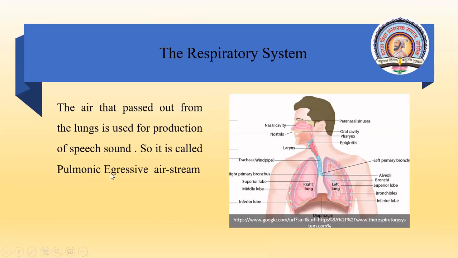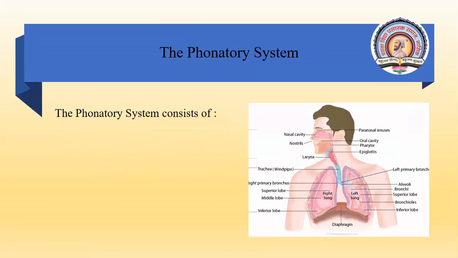It is egressive. Egressive means बाहर. Egressive का opposite है ingressive. Ingressive नहीं है. Egressive, the air that comes out. Egressive air stream, हवाचा प्रवाह. The air that comes out, the pulmonic egressive airstream, is used for production of speech sound. जो हवा बाहर आता है वो हम यूज करते हैं. The air that comes out during respiration is what we use for the production of speech sound.